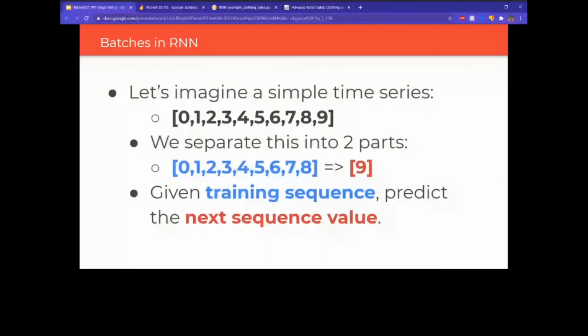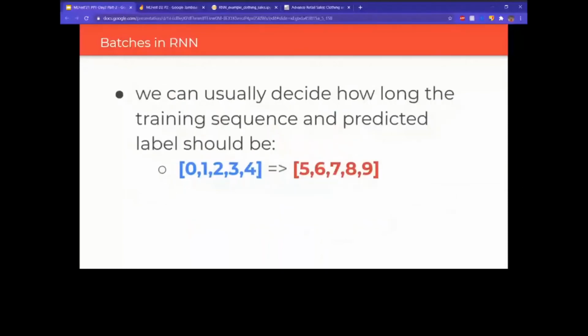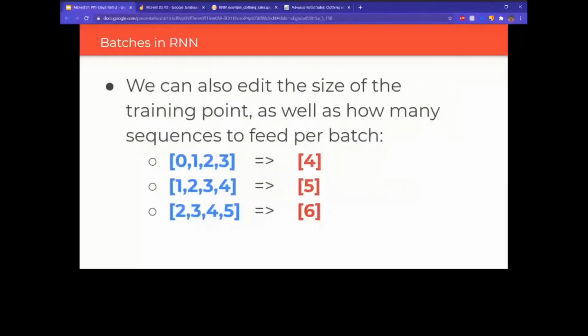Yes. So the two parts which we divided, one of them is called the training sequence and the other one is called the prediction label. Of course, based on the type of architecture you're going for, you can decide how long both of these can be. If you want to go for a many-to-many architecture, you can maybe train it to do something like this. You can give it 0, 1, 2, 3, 4, and you ask for the next 5. But in this case, we only want to predict one in the future, the next one. So we'll be dividing something like this.